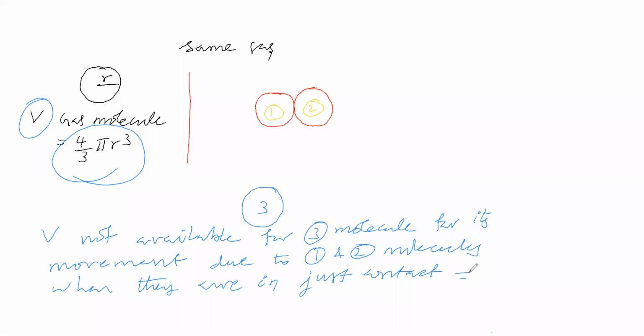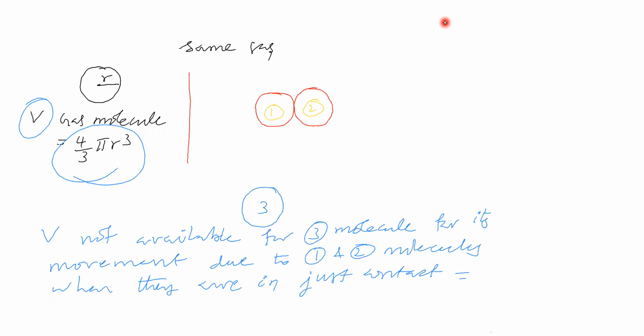In any way you can say that. Now this is equal to, do you say 2 into volume of gas molecule, or 2 into 4 by 3 pi r cube, or what value do you say? Volume not available for the third gaseous molecule for its free movement, due to the first gaseous molecule and second gaseous molecule when they are in just contact.